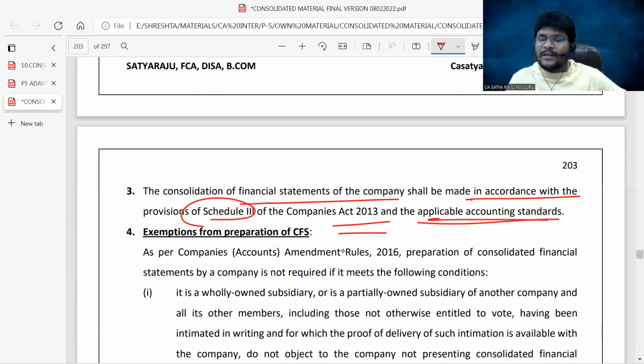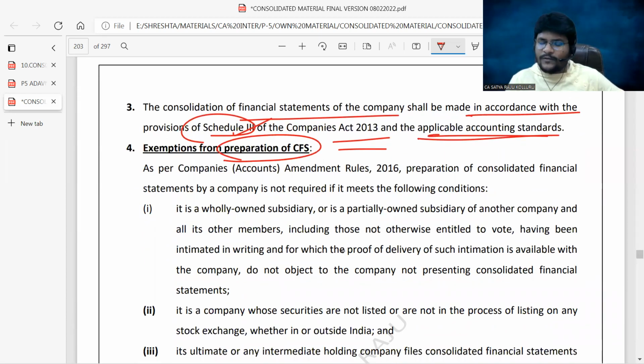So how you prepare the standalone financial statement, in the same manner you need to prepare the same Schedule 3 format. There is no change at all. Exemption from preparation of CFS, we already checked. If it is a wholly owned subsidiary or a partially owned subsidiary.